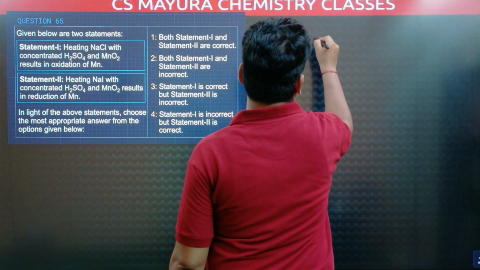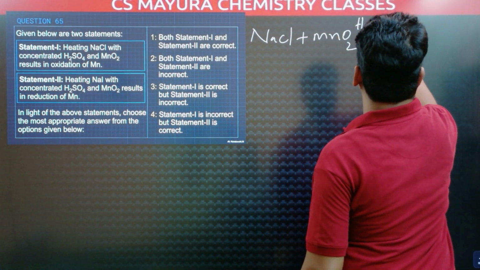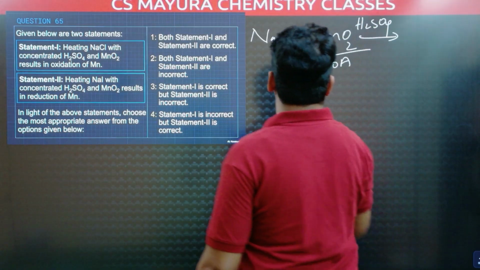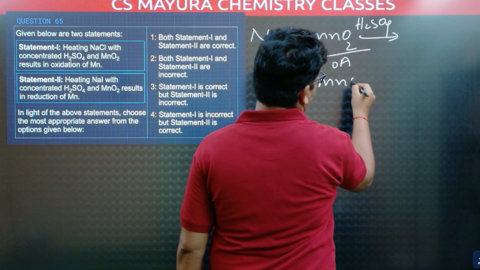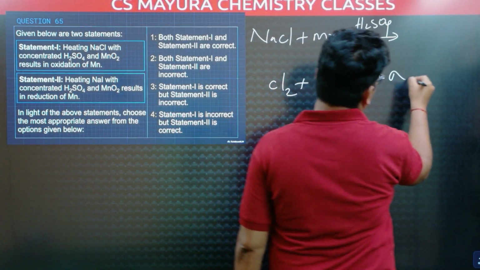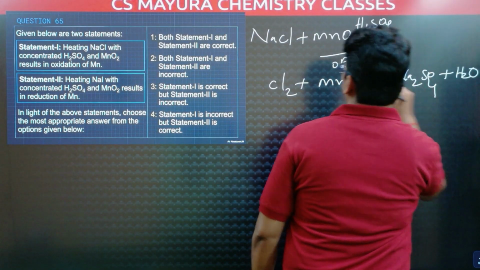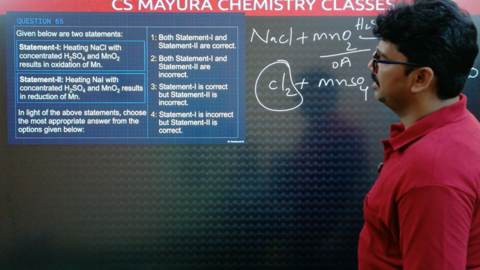NaCl with manganese dioxide in presence of sulfuric acid. It is an oxidizing agent. It oxidizes the NaCl into chlorine, and byproducts are MnSO4, Na2SO4 and water. So what is produced here? Chlorine gas is produced.